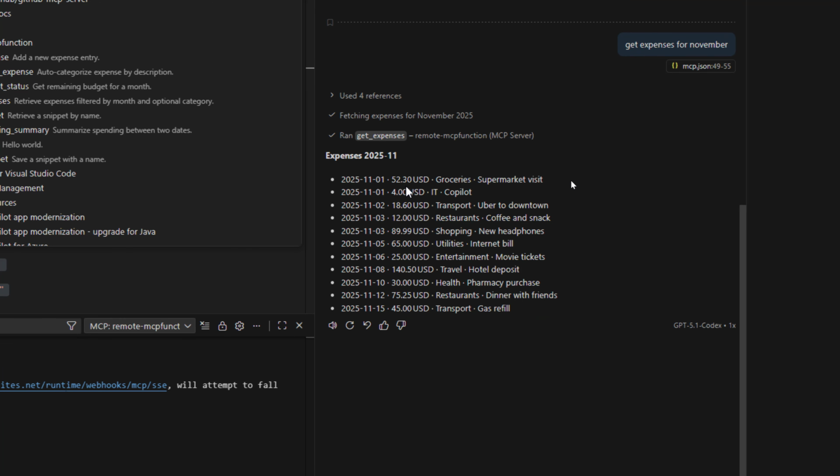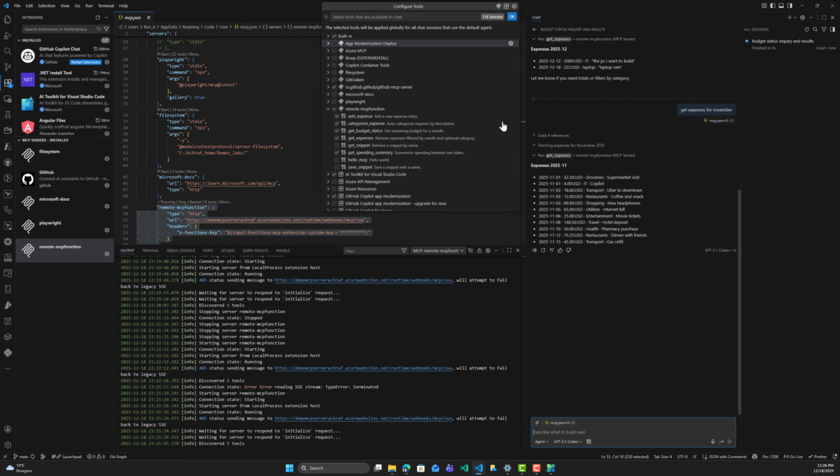sum of these expenses. So this was a small presentation about the MCP server, how powerful it is. So imagine what we can do right here. We can use another MCP server that is connected to our Gmail or Outlook account.